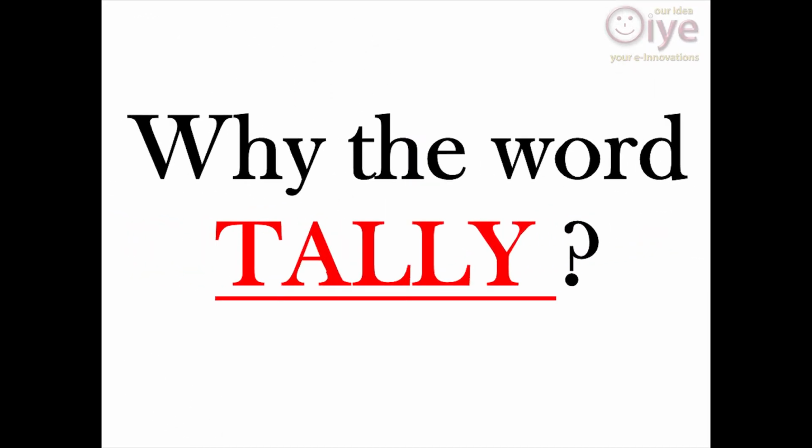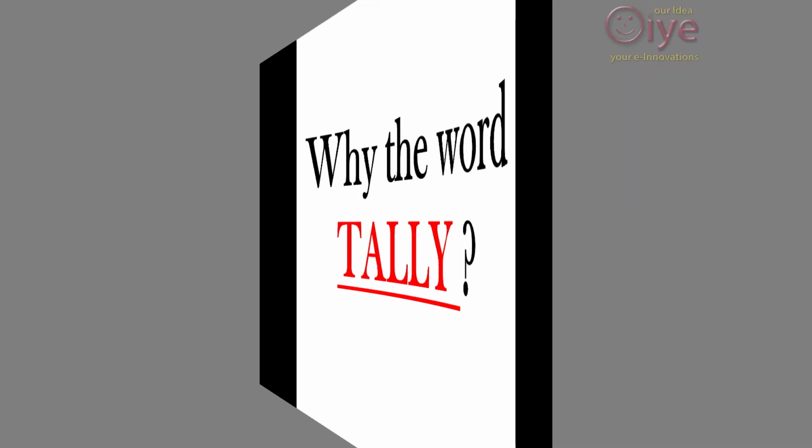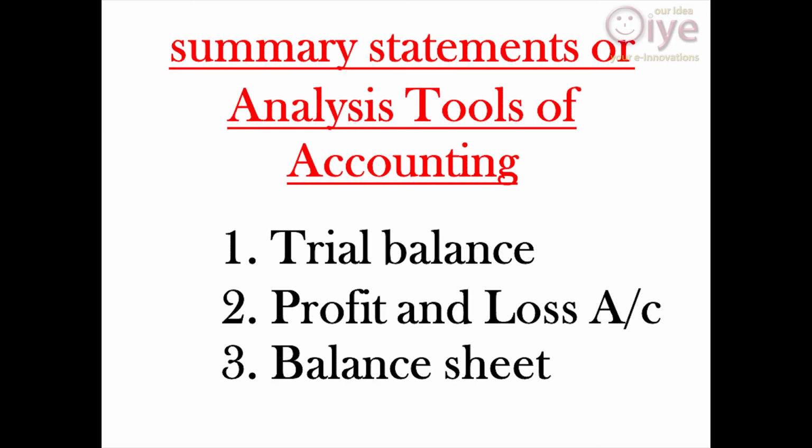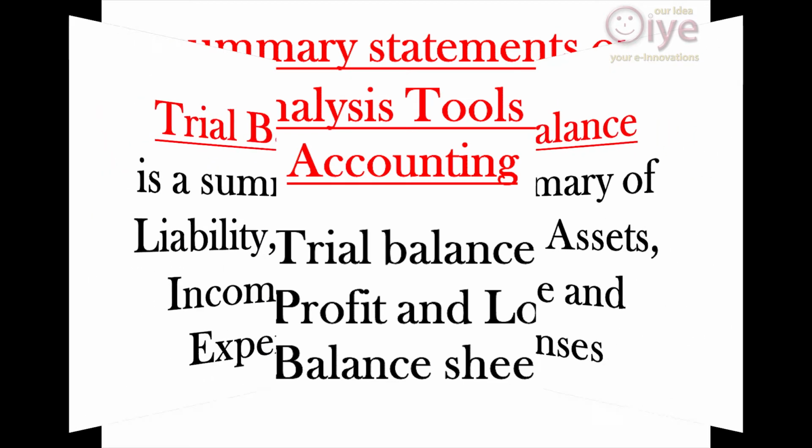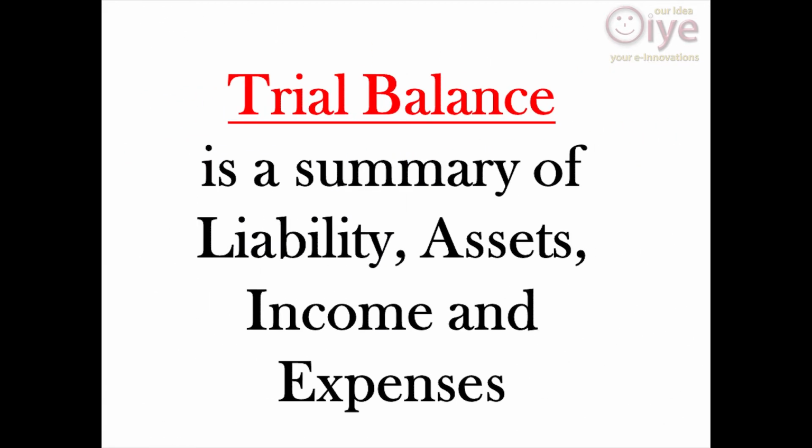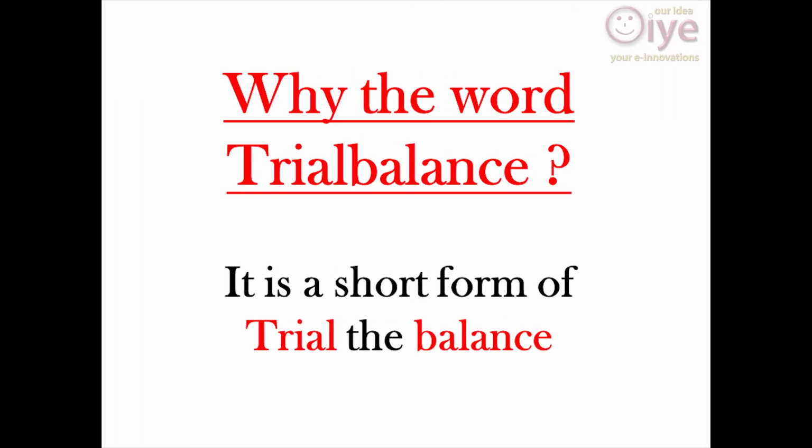First, we will see why the word Tally is in the accounting world. There are three summary statements in our accounting field. The first one is trial balance, the second one is profit and loss account, and the third one is balance sheet. Trial balance is a summary of liabilities, assets, income and expenses. First we will see the trial balance.